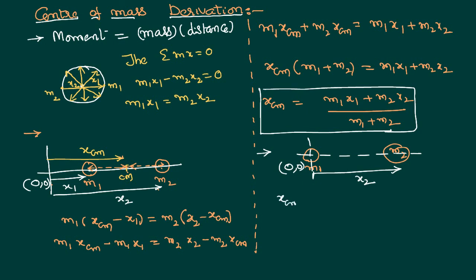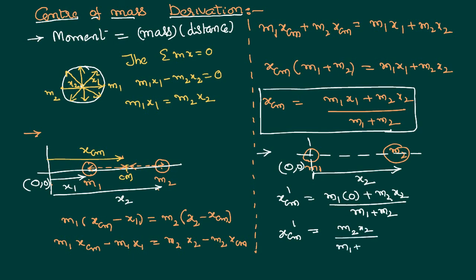Then in this case I can write xcm equals m1 times 0 plus m2 x2 divided by m1 plus m2. So be clear that center of mass is a point that you are calculating with reference to a reference point. Whenever that reference point changes, the center of mass also appears to change. The system's center of mass remains at the same location. As we are viewing from a different perspective, it appears like a different value, right?